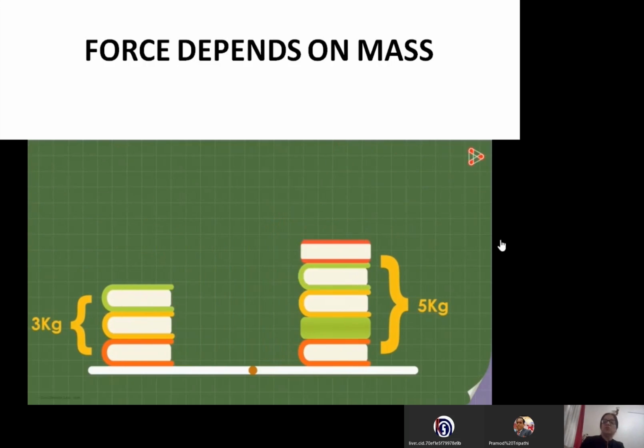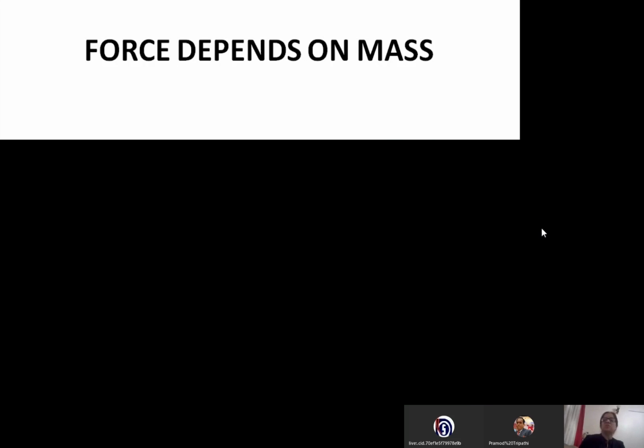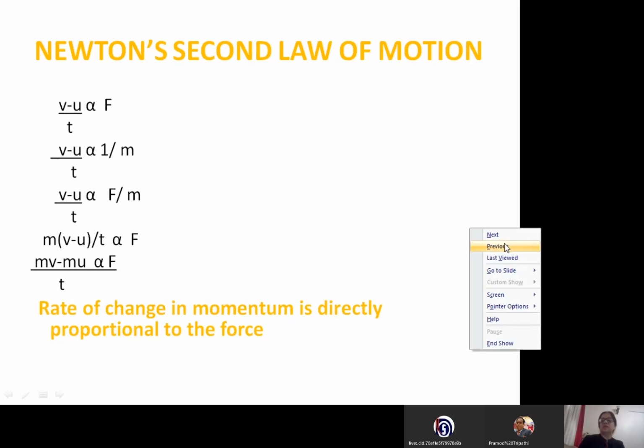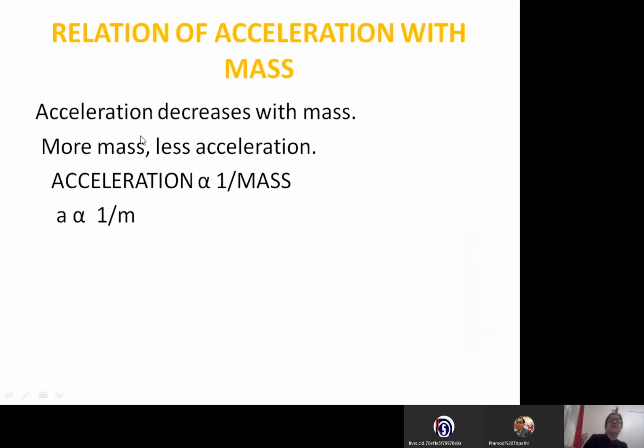So 3 kg moves more and 5 kg moves less. So that means more acceleration in 3 kg, less acceleration in 5 kg. So acceleration depends on the mass also, right? Now, if we see this, acceleration decreases with the mass. More mass, less acceleration. Just now we have shown that. So acceleration is inversely proportional to the mass. Acceleration is proportional to 1 by mass. So we say a is proportional to 1 by m. Mass we represent by m.